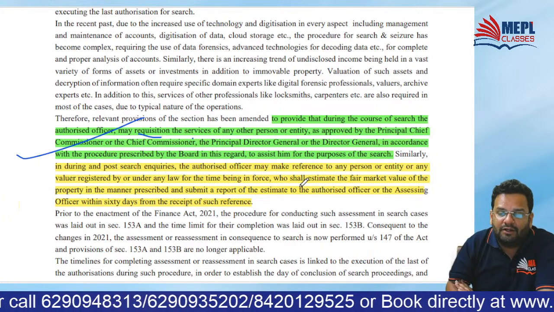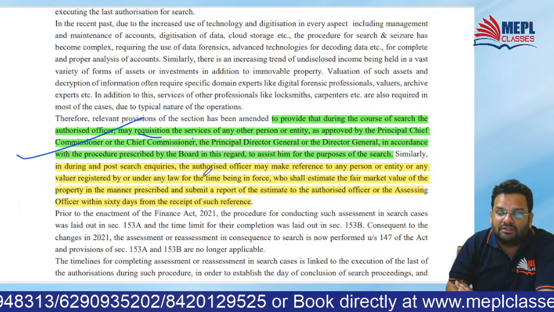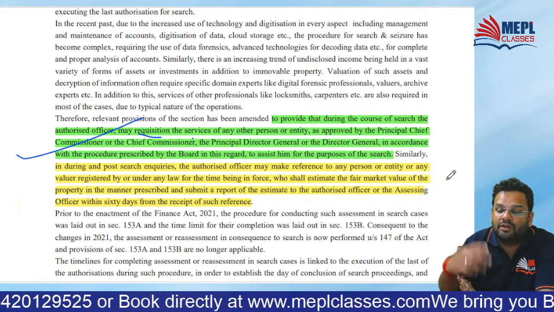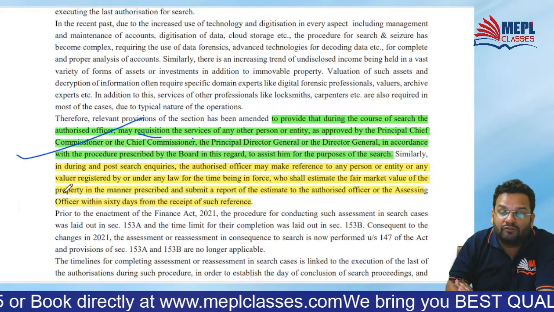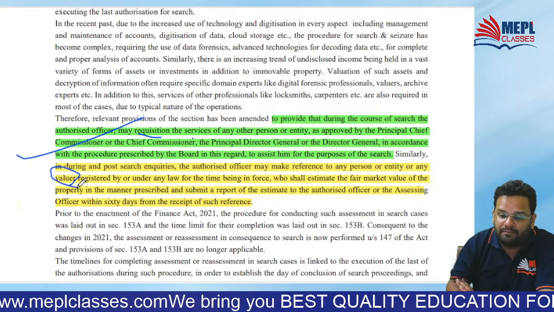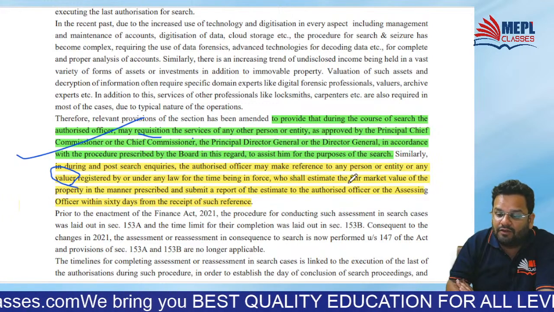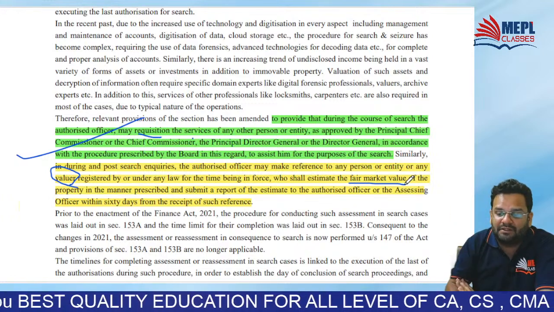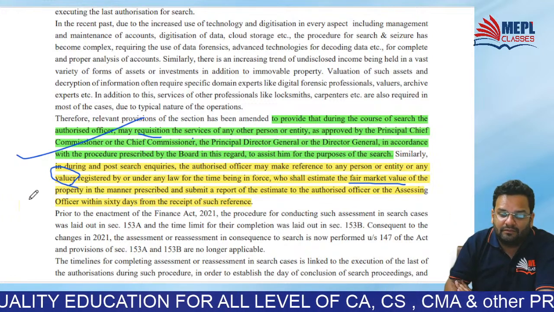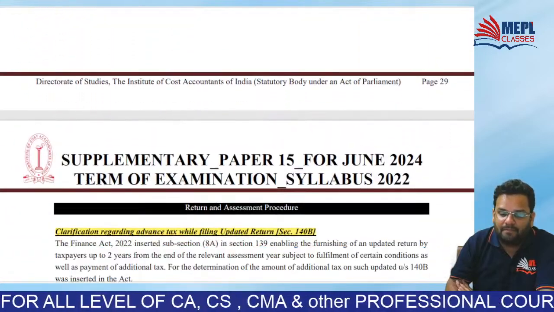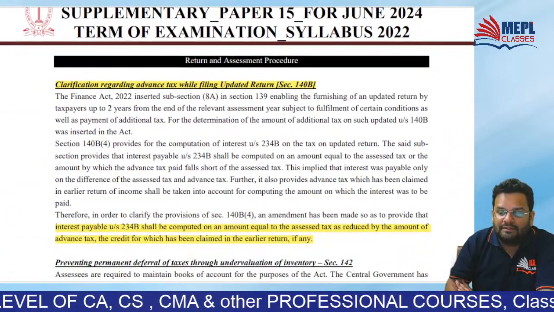Similarly, during and post search inquiries, the authorized officer may make reference to any person or entity or valuer. So they can ask a valuer to assist them, who shall estimate the FMV. Because this officer wouldn't have 100% knowledge, that's why this type of provision is put up. Clear?